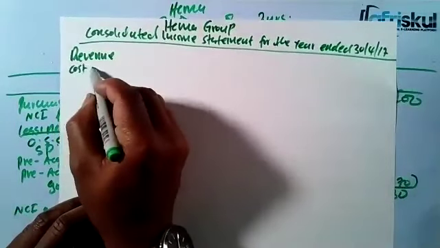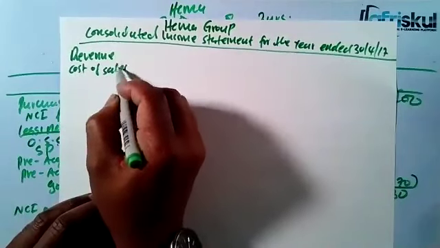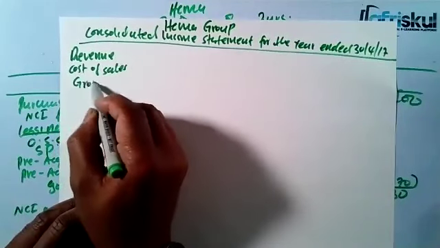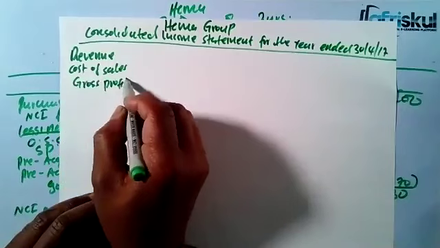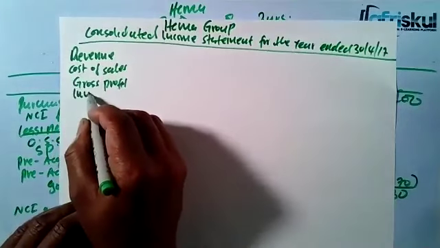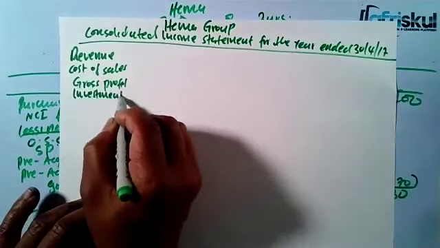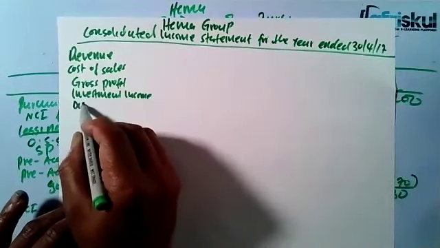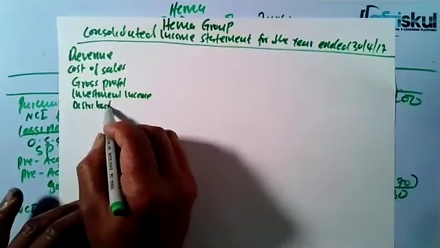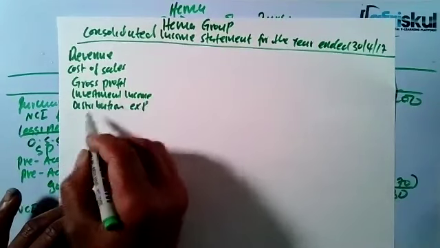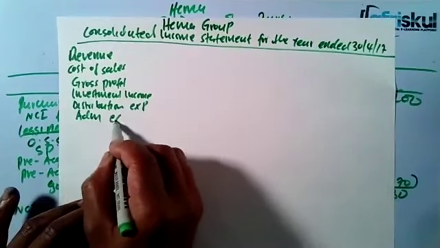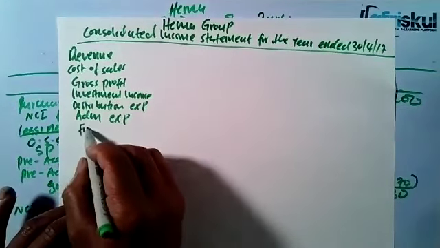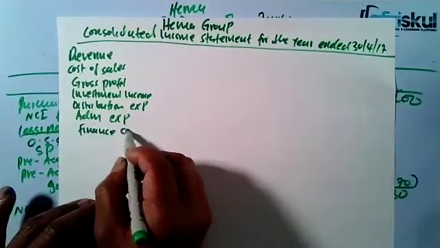Then we have cost of sales so that we can have the gross profit. Then I can see we have the investment income. And then less expenses, we have the distribution expenses, we have admin expenses, we have the finance cost.